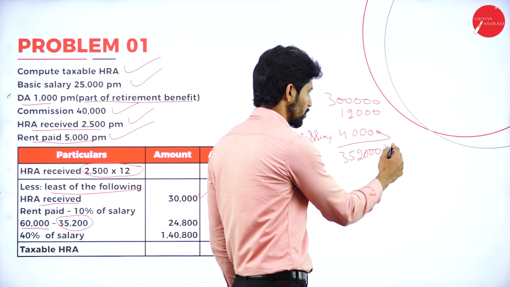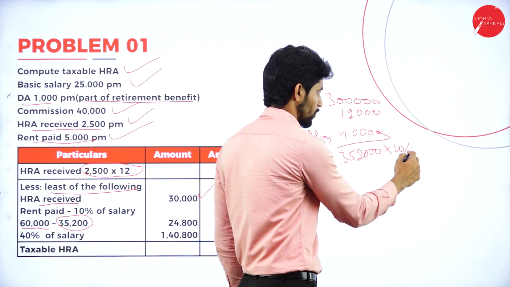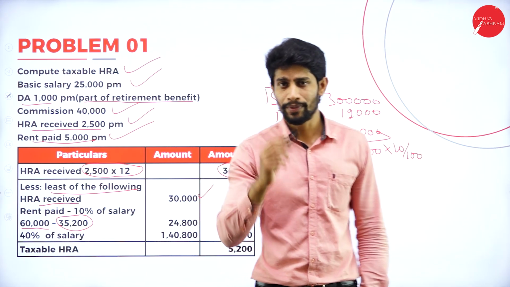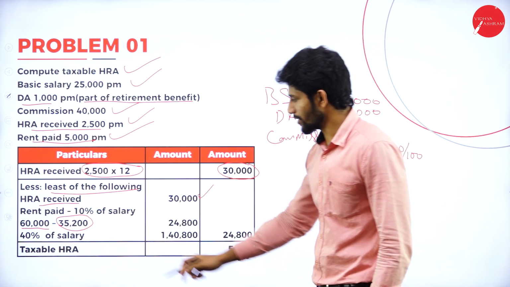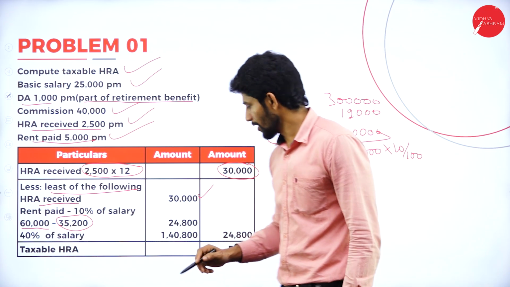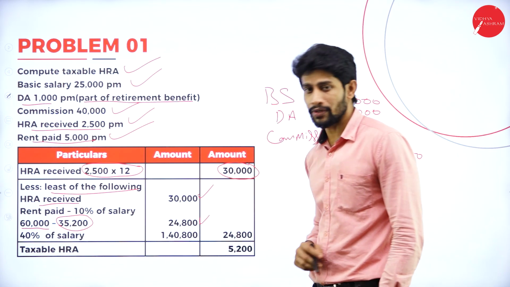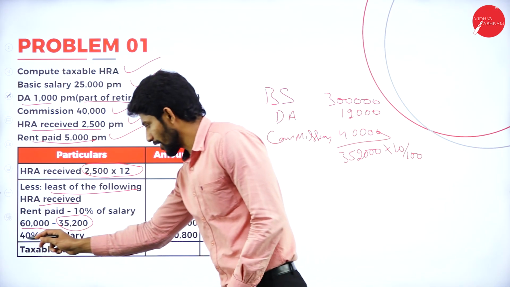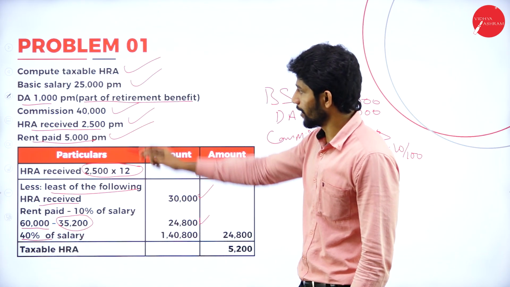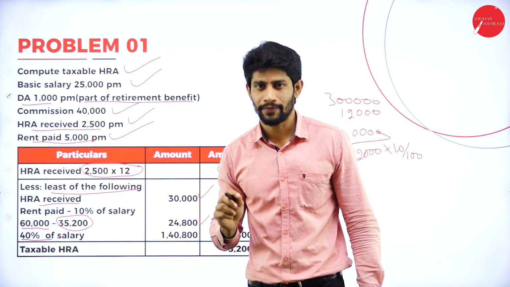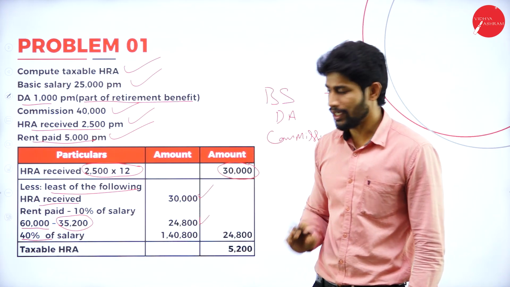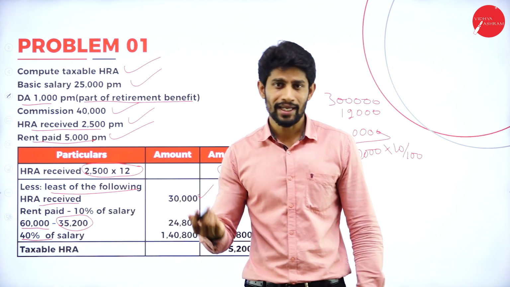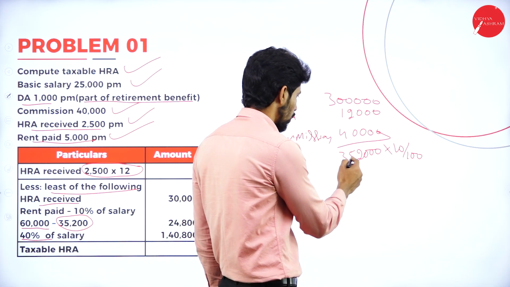On this compute 10%. Obviously you will get 35,200. So less 35,200 from 60,000, you will get a balance of 24,800. Next, 40% of salary. Here, where he is working, it is not mentioned. If it is not mentioned, always take 40% of salary. Again, now compute 40% on this value.